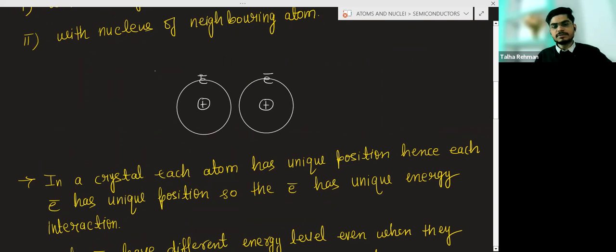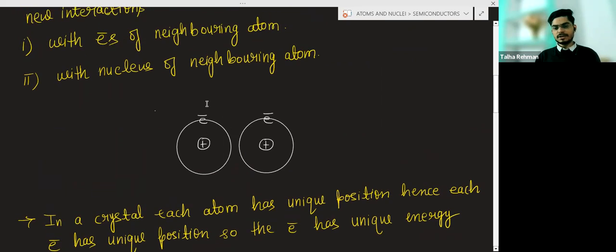There will be an interaction between this electron and this nucleus, and between this electron and this nucleus. Means there will be some foreign interactions. Now the energy of the electron in a particular orbit will not be fixed.